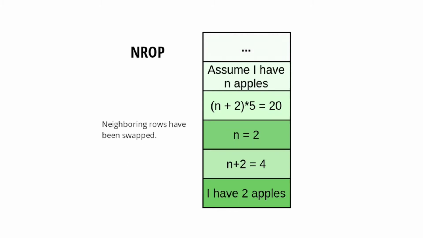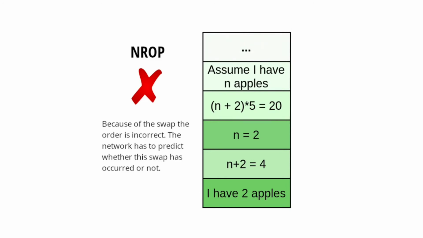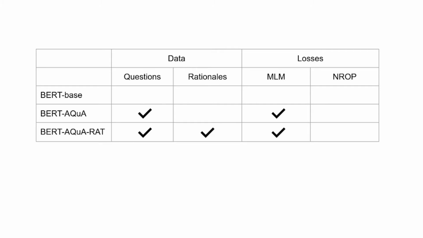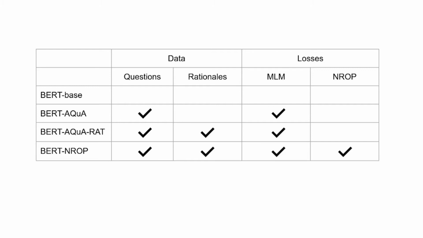To measure the impact of the rationals and our loss, we conduct 4 experiments. BERT base, directly fine-tuned BERT to predict the correct answer. BERT AQuA, which is a BERT with additional MLM training only on questions. BERT AQuA-RAT, BERT with additional MLM training on questions combined with rationals. And BERT NROP, BERT with additional MLM and NROP training on questions combined with rationals. In all our experiments, rationals were used only for additional self-supervised training.